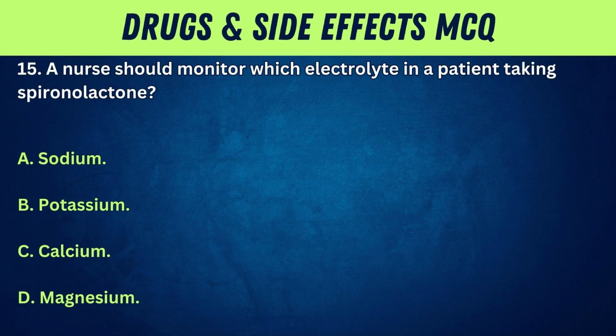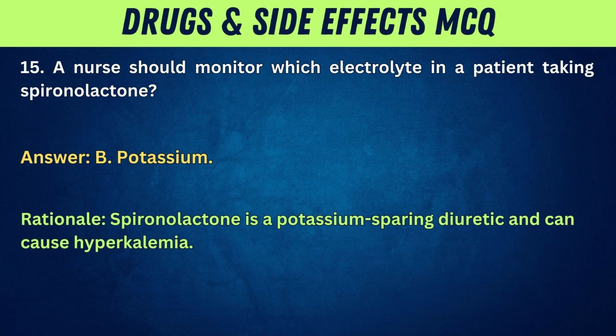15. A nurse should monitor which electrolyte in a patient taking spironolactone? A. Sodium. B. Potassium. C. Calcium. D. Magnesium. Answer: B. Potassium. Rationale: spironolactone is a potassium-sparing diuretic and can cause hyperkalemia.